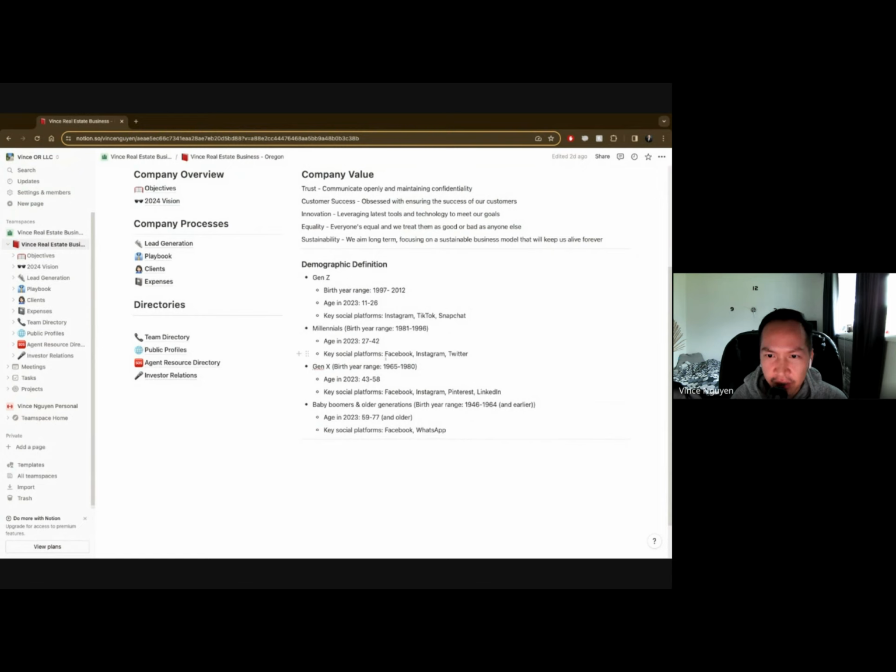For millennials, it's Facebook, Instagram, Twitter. For Gen X, we've got Facebook, Instagram, Pinterest, and LinkedIn. And for baby boomers or older, Facebook and then WhatsApp. I think this realistically helps narrow down the focus once I have to decide as a business what kind of price range of houses I'm focusing on, how I want to reach the clients, and what kind of clients are going to want those houses.